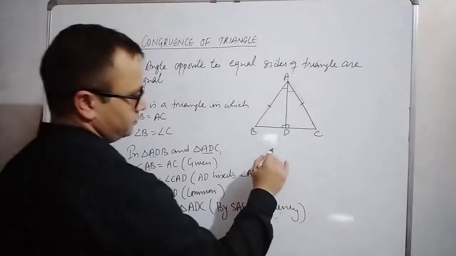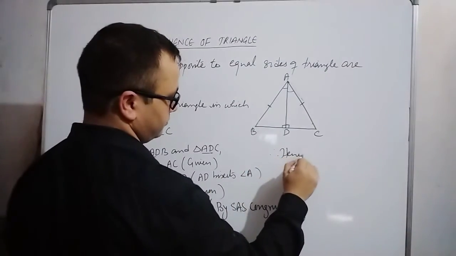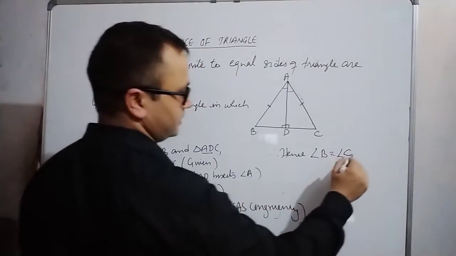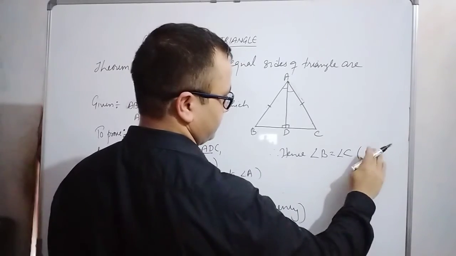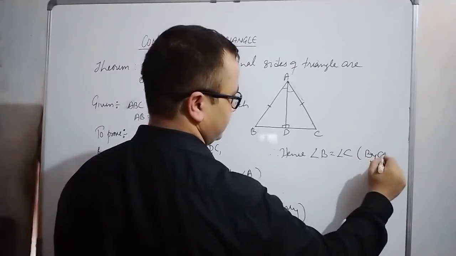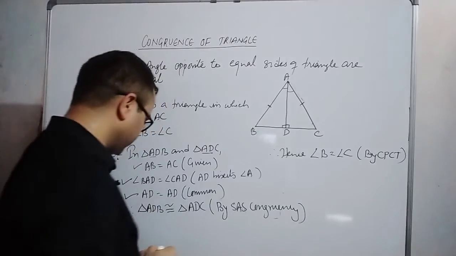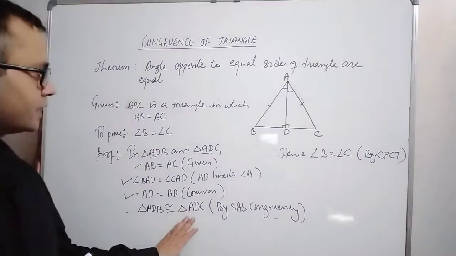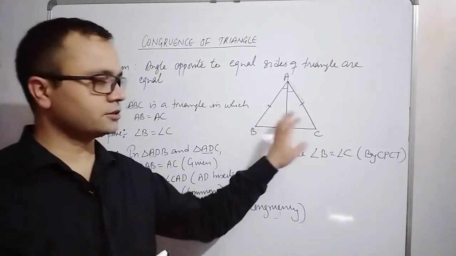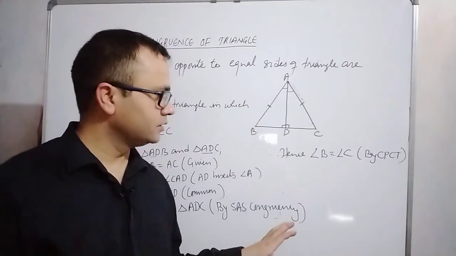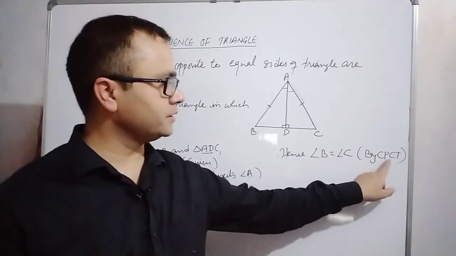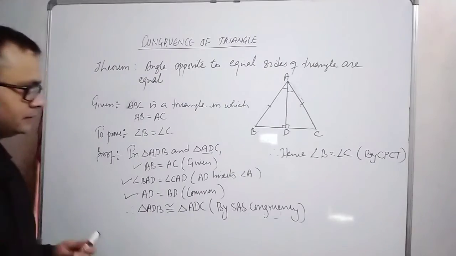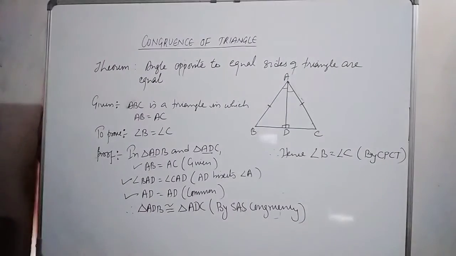Hence angle B equals angle C, by CPCT, meaning corresponding parts of congruent triangles. Okay, this is it for today. Next class I will start the exercise. Thank you.